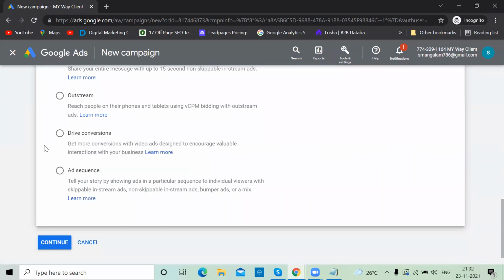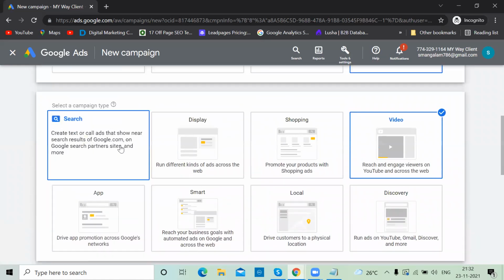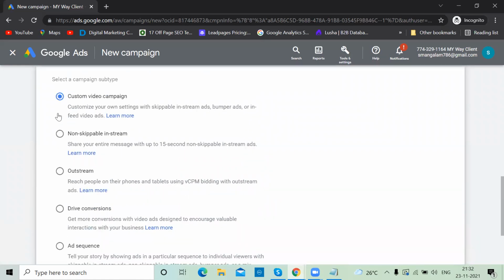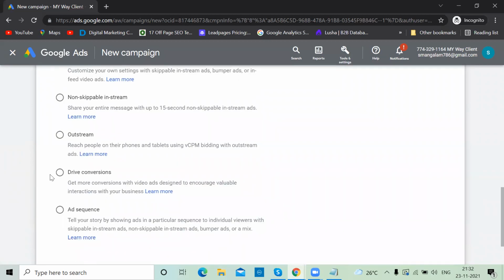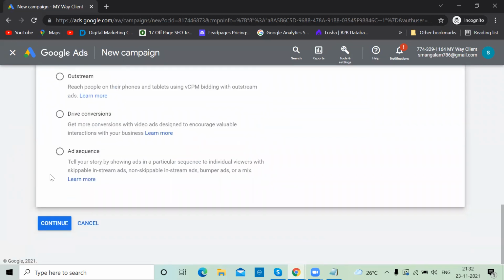Drive conversions, like because of this video campaign you want to bring more conversions. They added it separately. All these things you can do with these. Not required, but they separated it. One year back, these options were not available.